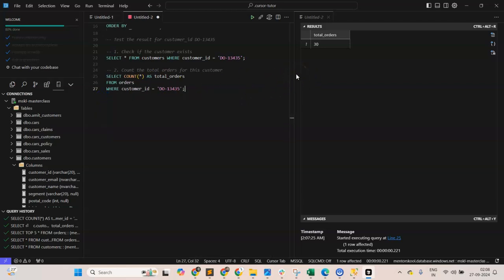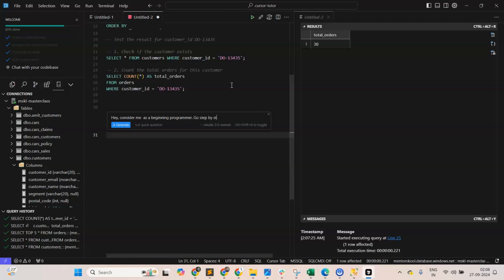So I can also say Control K, and I can say, hey, consider me as a beginning programmer. Go step by step. Don't dump code on me.